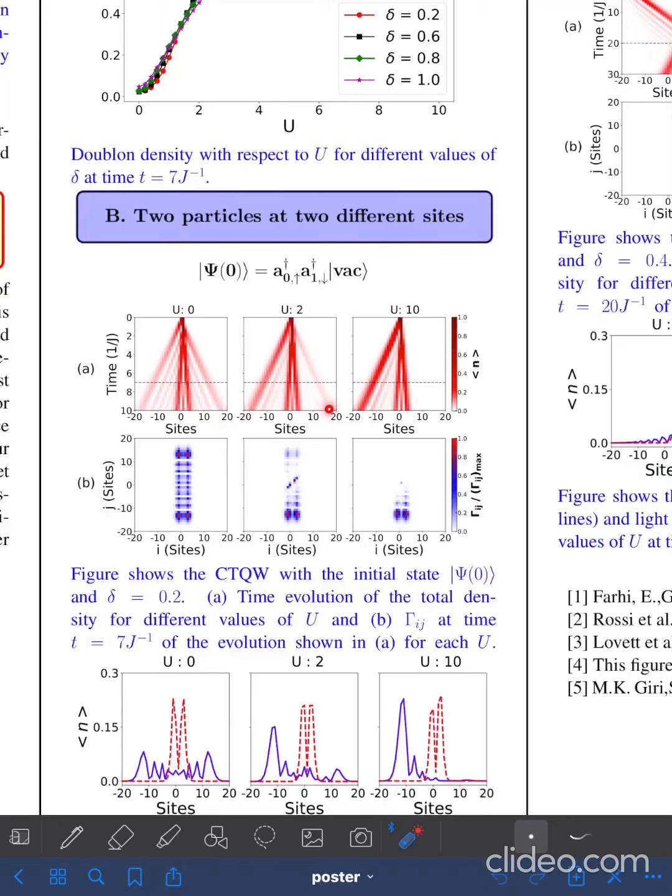As the interaction becomes stronger and stronger, transmission ceases to occur and the lighter particle wave function gets completely reflected for large U. Interestingly, no noticeable effect is seen in the heavy particle quantum walk in the strong interaction regime, which is also observed in the correlation plot, where the upper triangle with the diagonal elements starts to decrease with increasing U and completely vanishes for large U due to the fact that the two particles avoid each other due to interaction.